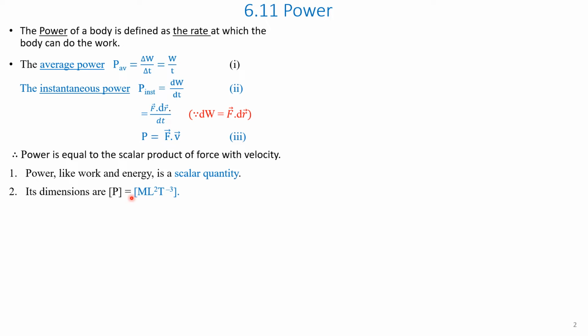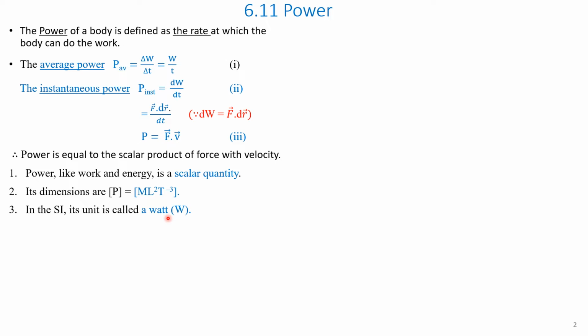Its dimensions are M L squared T to the power of minus 3. The SI unit of power is called watt, and 1 watt is 1 joule per second.